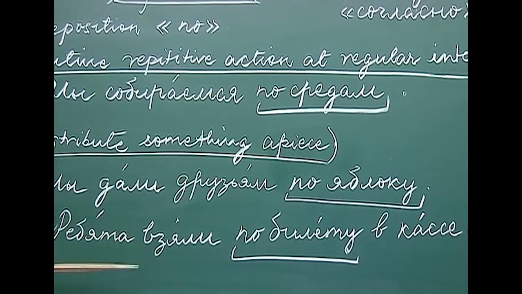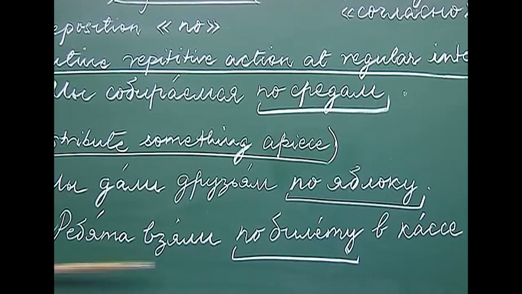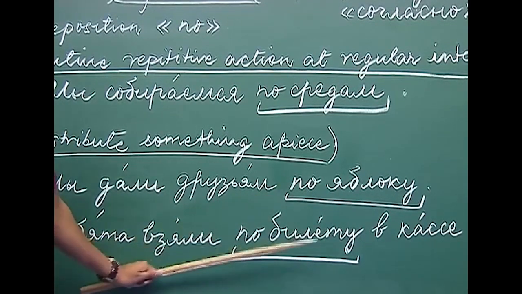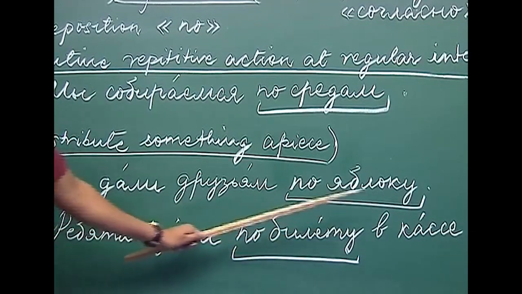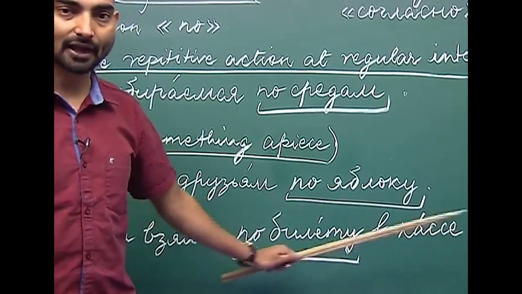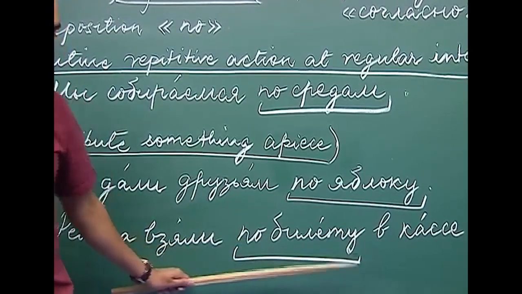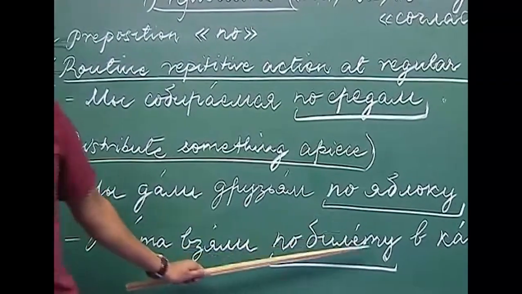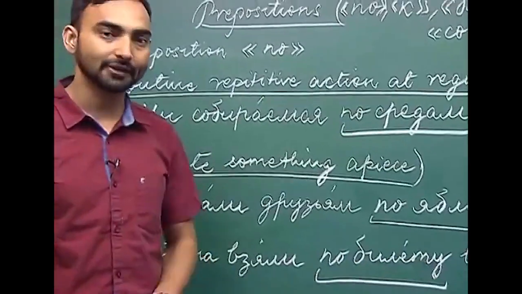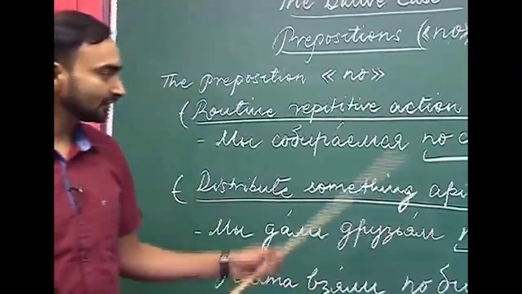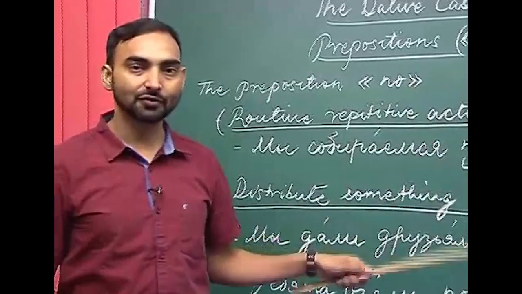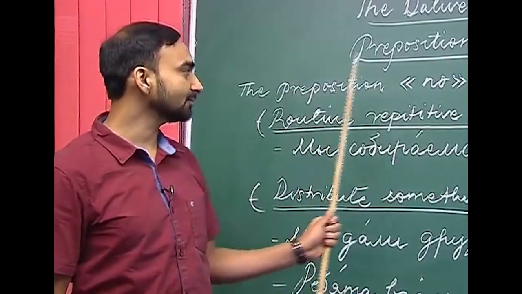Ребята, we have just now discussed, is the boys or guys. The boys took one ticket apiece at the ticket counter. So, here also there is a distributive action, that is why the noun has been used in the dative case in singular.